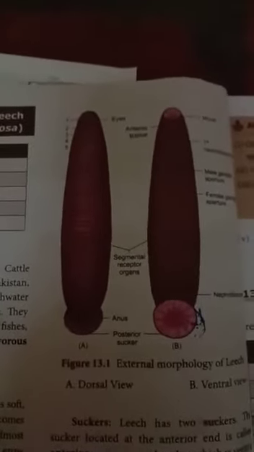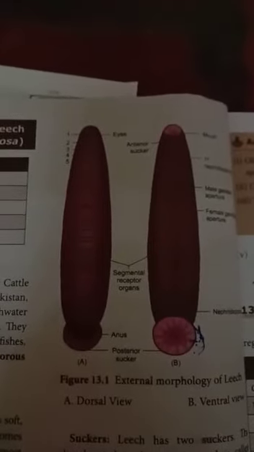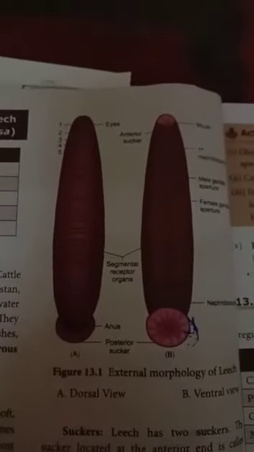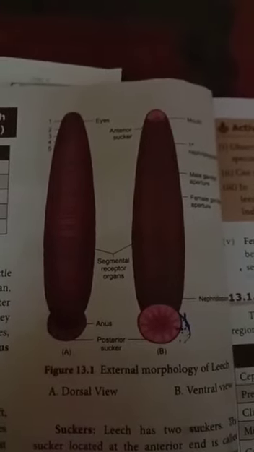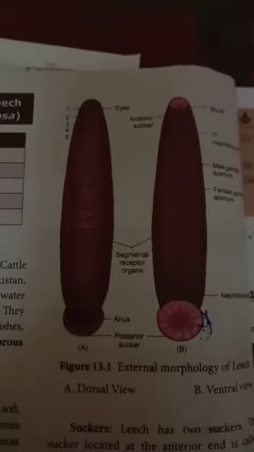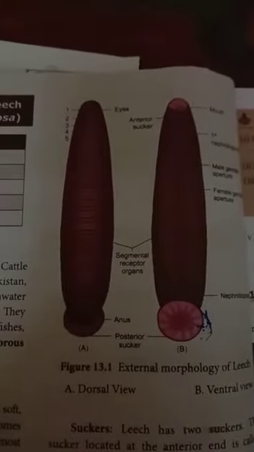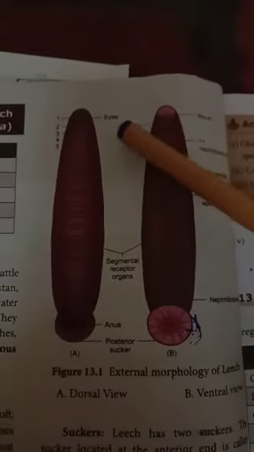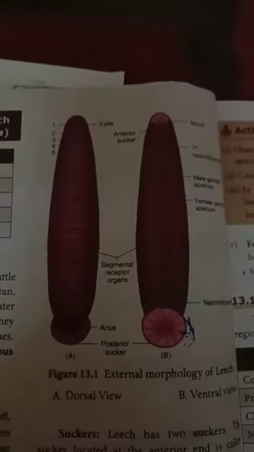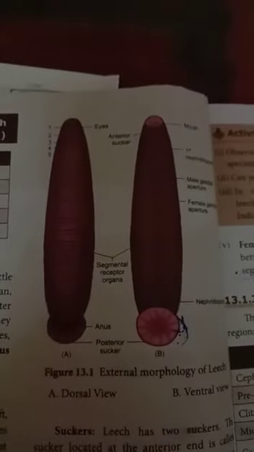Next we see the division of the body. The leech has 33 segments in total. How to divide the body of the leech? How many regions? 6 regions. The first region is the cephalic region.